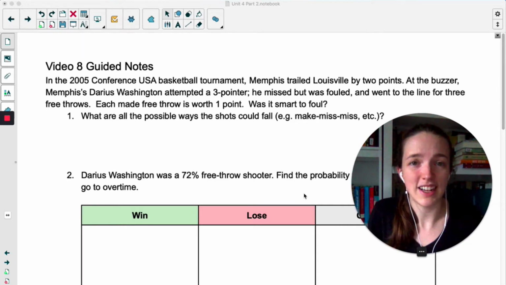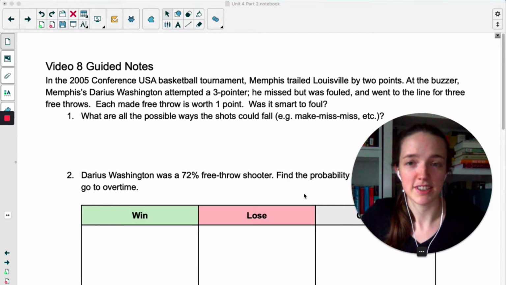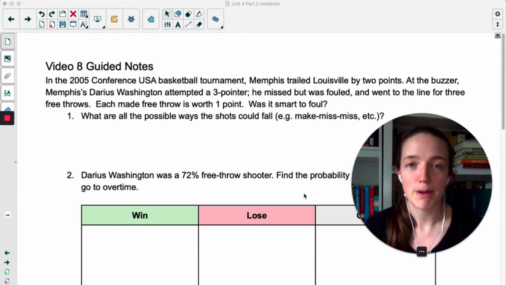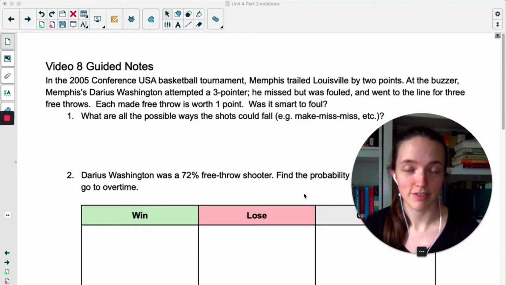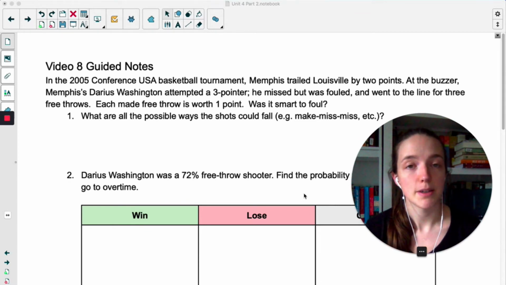It's super good, and I just finished watching The Last Dance on Netflix, so we're going to do a basketball example today. In 2005, at the Conference USA basketball tournament, Memphis trailed Louisville by 2 points. At the buzzer, so at the end of the game, Memphis's Darius Washington attempted a three-pointer, which would have made Memphis win. He missed, but he was fouled.